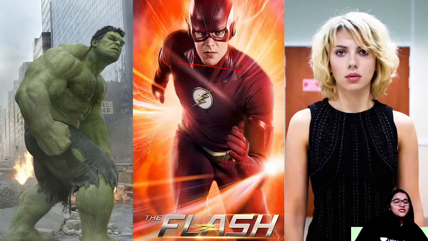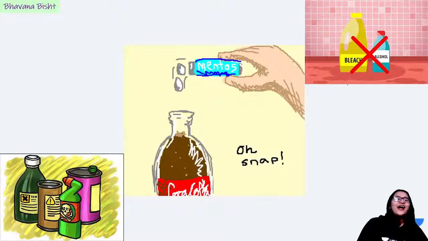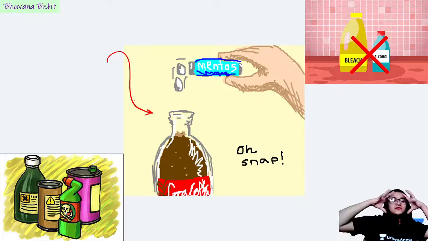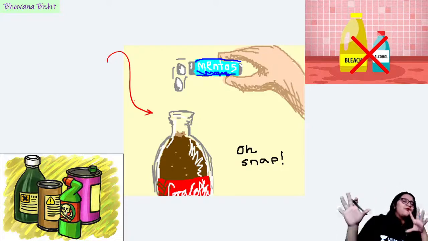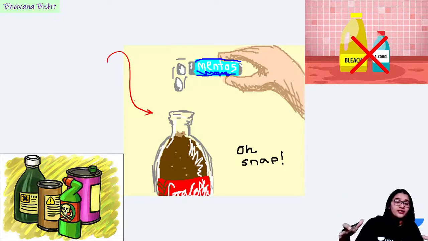Also, there are some chemical reactions that you should always stray away from. I think not everyone has seen this one, but you must have definitely seen the YouTube video where you put Mentos in Coca-Cola or any carbonated drink. And always, guys, anything with a skull drawing on it that is red and says danger on chemicals, do not touch it, because it is made there for a reason.